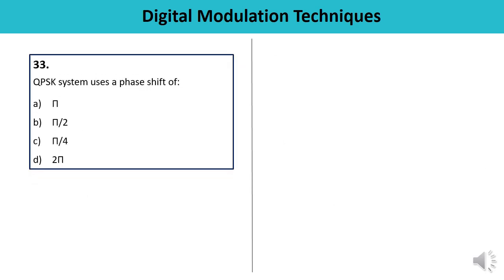Question number 33. QPSK, quadrature phase shift keying, system uses a phase shift of 90 degrees. 90 degrees means pi by 2. The correct answer.